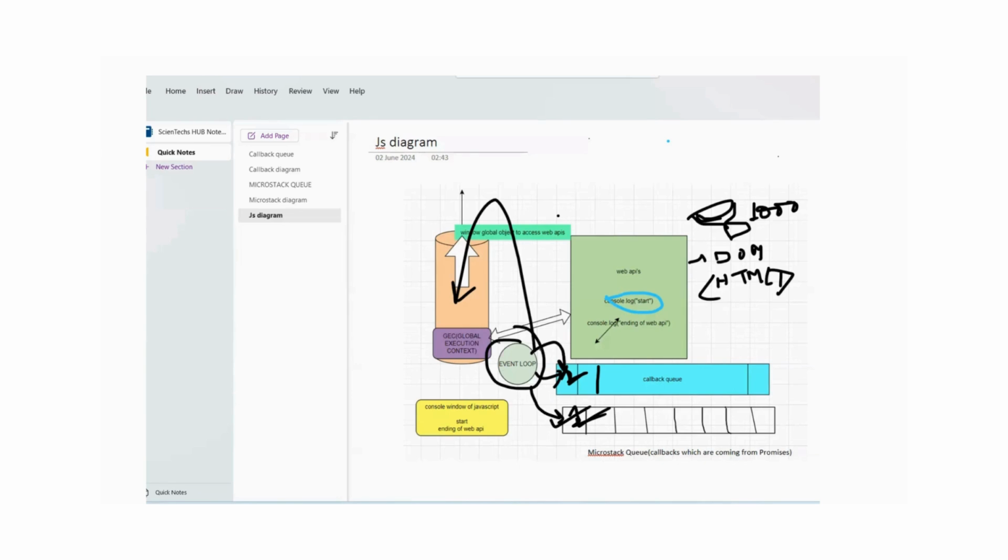As the Microstack queue has a higher priority, it will take the data from the Microstack queue out, process it and make the result out, right? So this way, this complete JavaScript engine works.